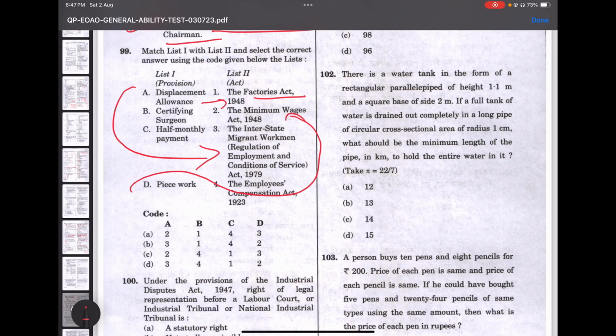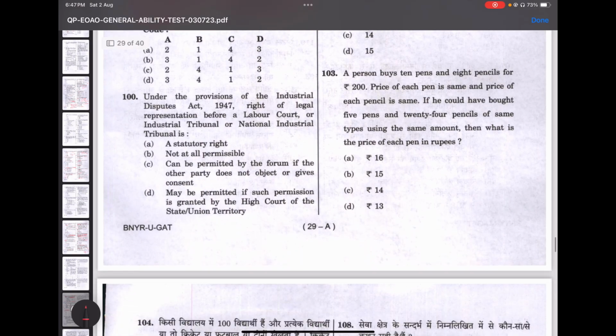Again, we are trying to decipher what all could be asked. If you can see, piecework was previously asked in another MCQ, the guaranteed work time, and also the Minimum Wages Act keeps repeating, and the Factories Act also keeps repeating. So try to focus on all that.